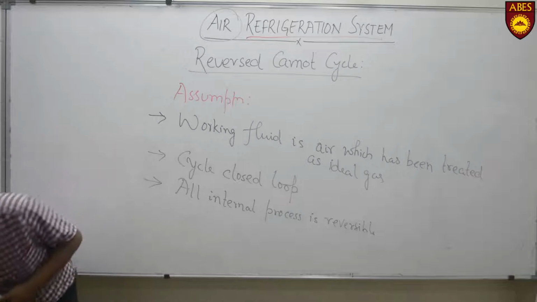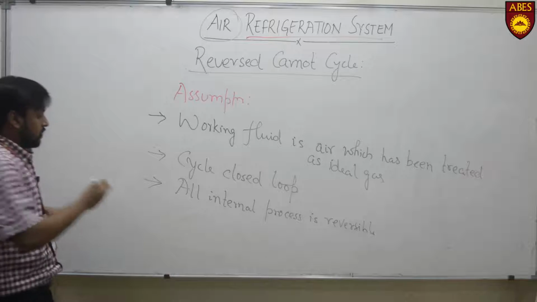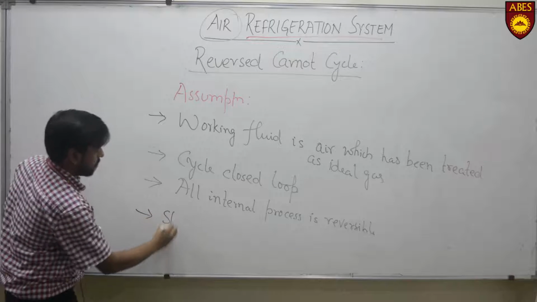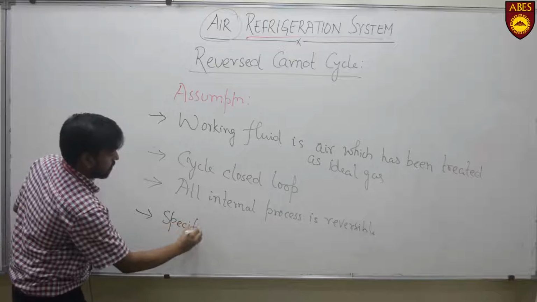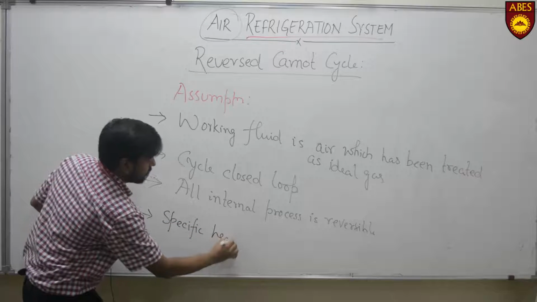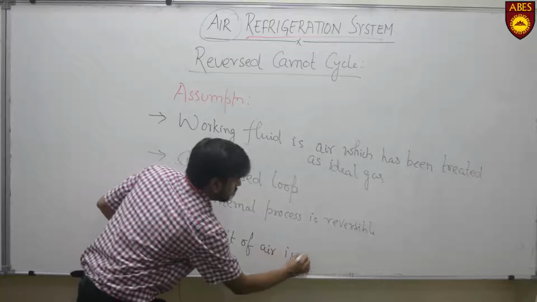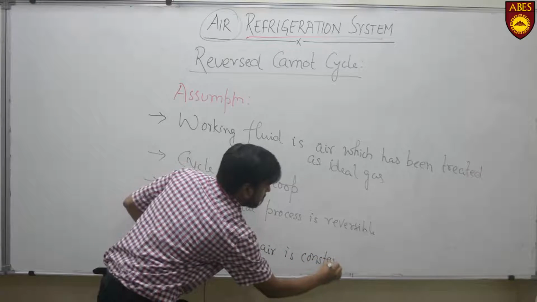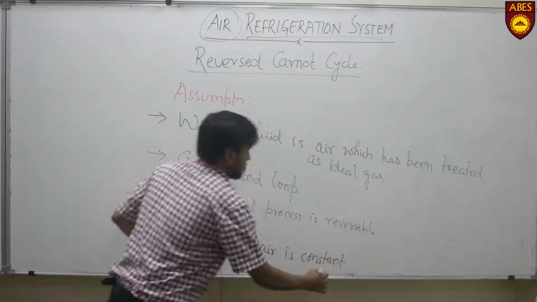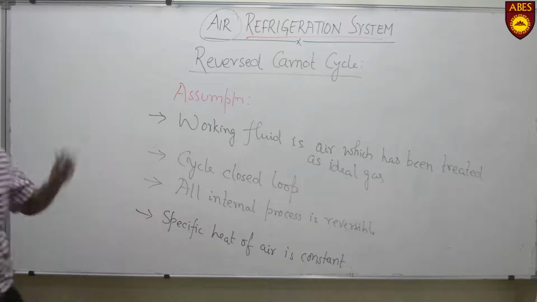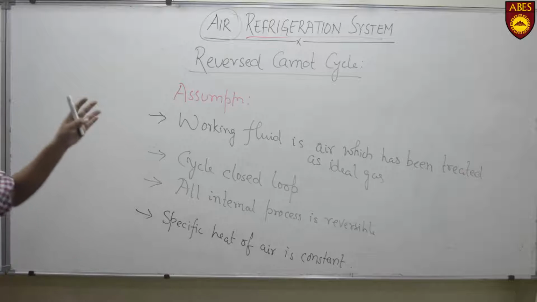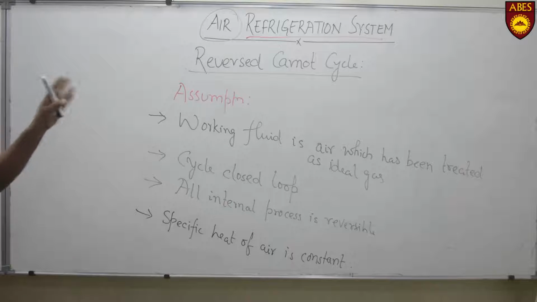And last, the specific heat of air or working medium is constant throughout the cycle. So basically these are the 4 assumptions on the basis of which we will analyze reverse Carnot cycle.